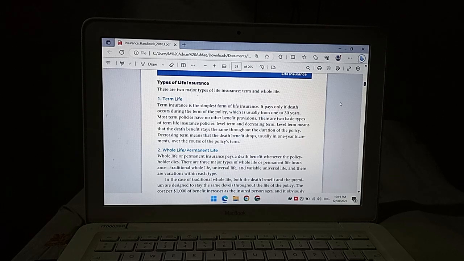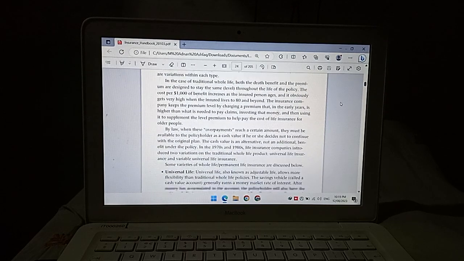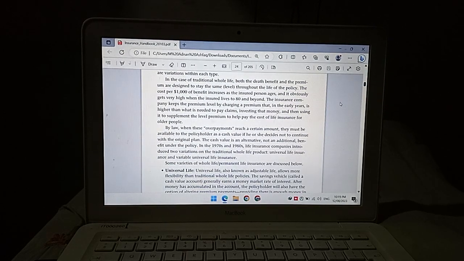The cost per $1,000 of benefit increases as the insured person ages, and it obviously gets very high when the insured lives to 80 and beyond. The insurance company keeps the premium level by charging a premium that in the early years is higher than what is needed to pay claims, investing that money, and then using it to supplement the level premium to help pay the cost of the insurance for older people.